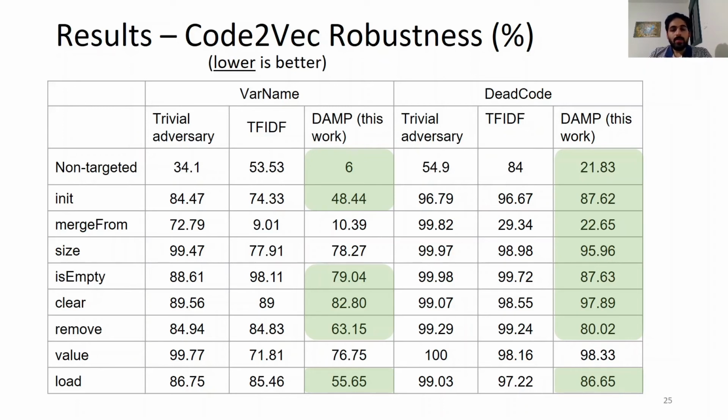We can see that DUMP outperforms the baseline. Also, we can notice that the dead code attack is harder than variable renaming. We assume it's because a single line of dead code has a small influence on the model computation.